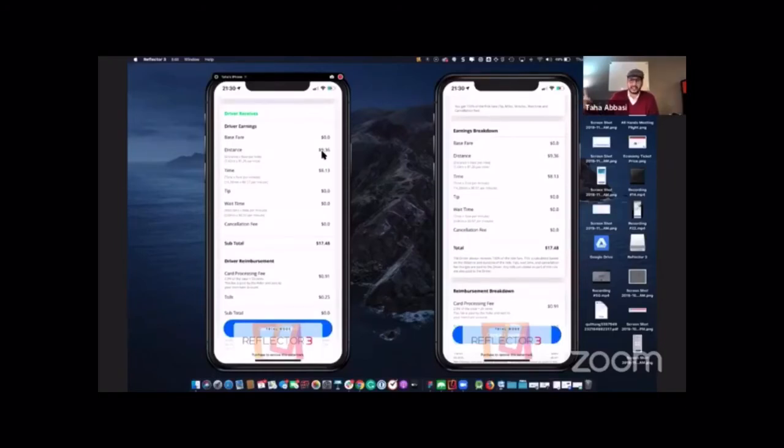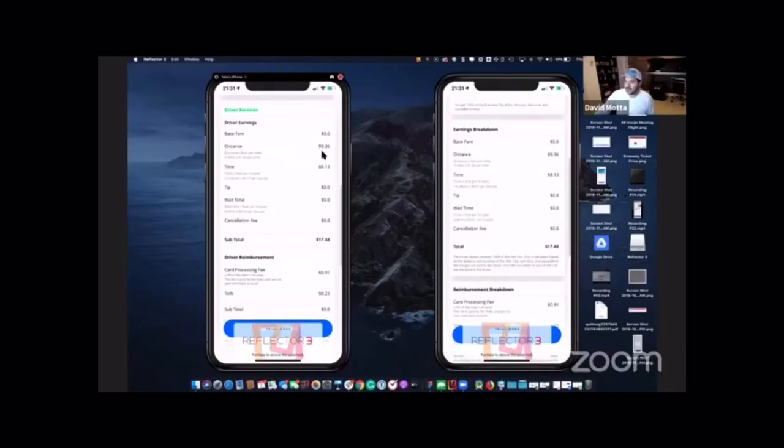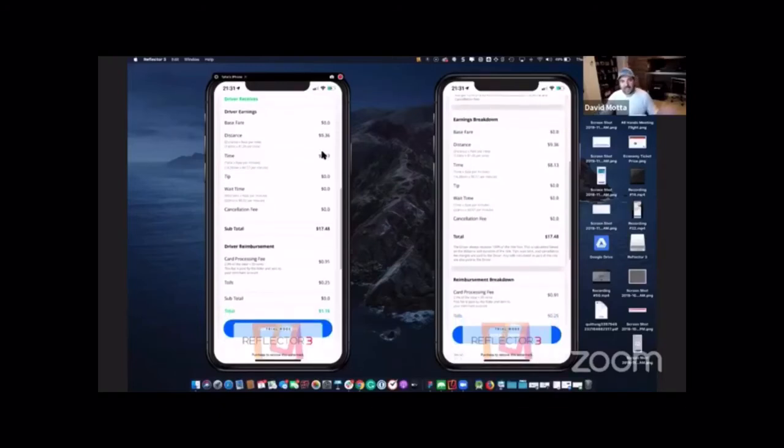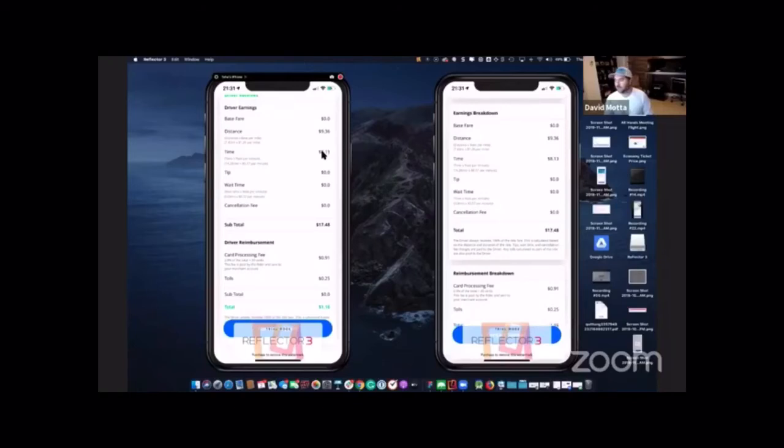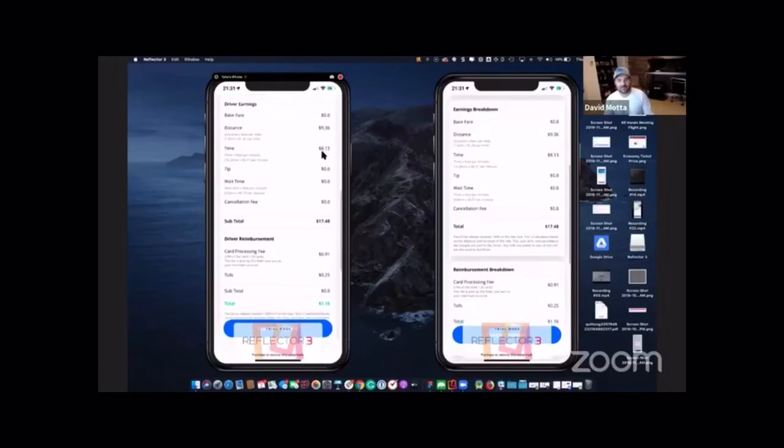I hope you guys like that. You guys like the transparency? Nothing is hidden. I'm blown away. Even though we work on this every day, it's so cool to see it like this. And I hope you guys appreciate that you just had a real ride demo before anybody else, before even New York. So whoever's on the call today, first of the year, you guys got to experience it. I'm sure Taha's gonna talk a little bit more here, but this is so cool.